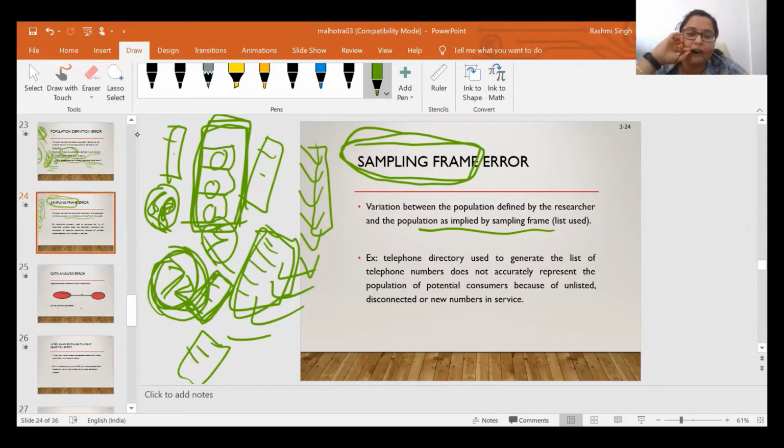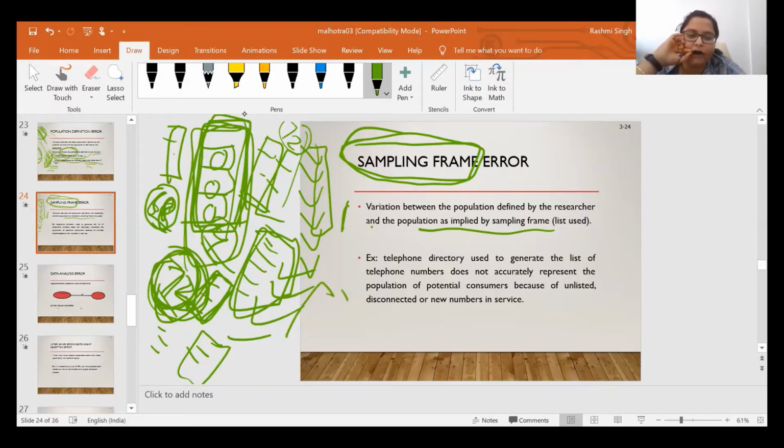So there may be a chance that at the time of selecting the sample, I may select these 4 students also. I can take the names of these 4 students also, and I will try to collect data from those 4 students. That will again create some error. That is known as the sampling frame error: the variation between the population defined by the researcher, considering myself as a researcher, where I define this list of 72 students as the sampling frame, and the population as implied by the sample.